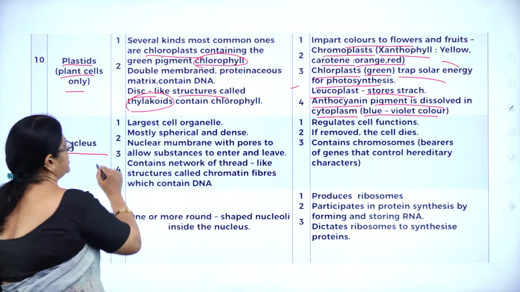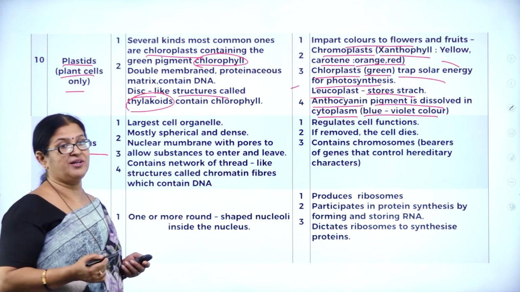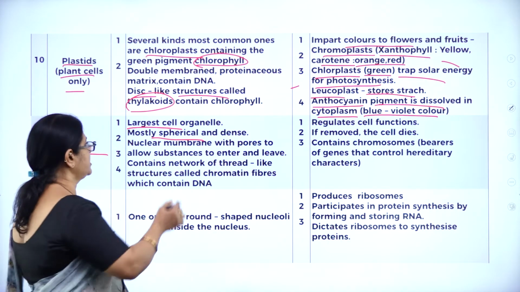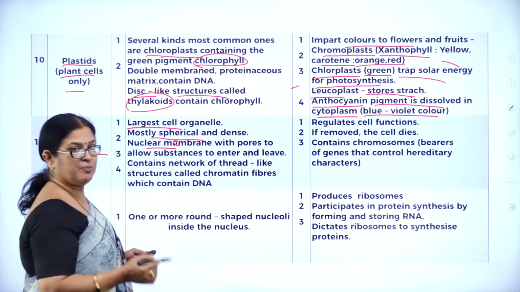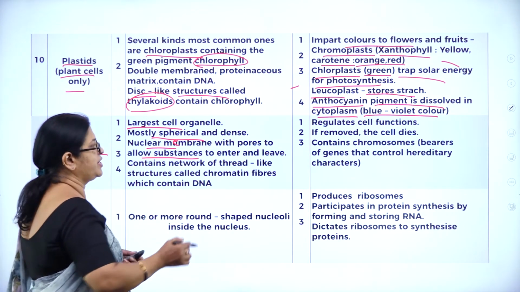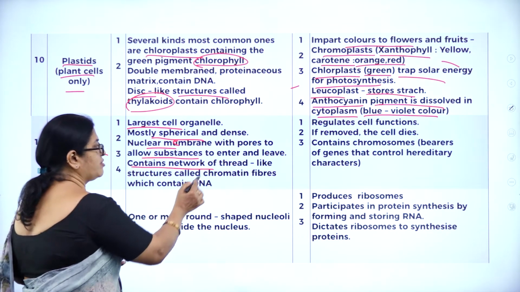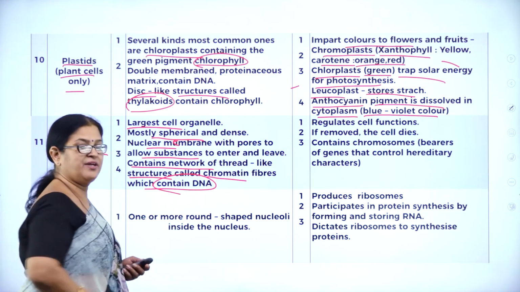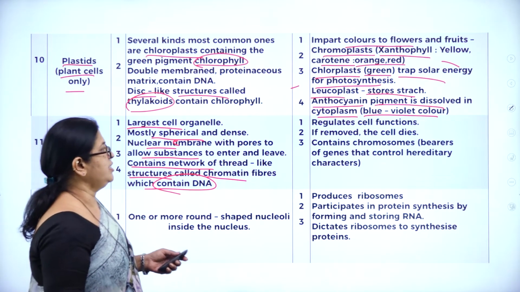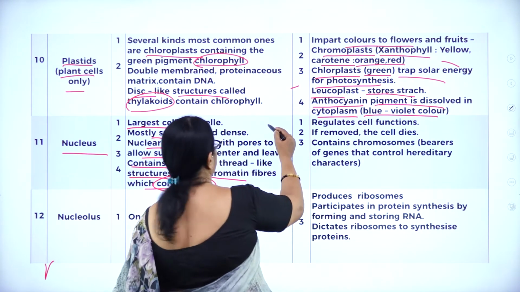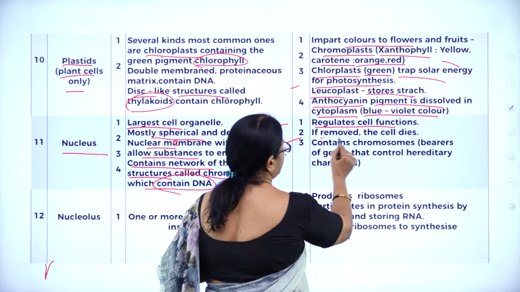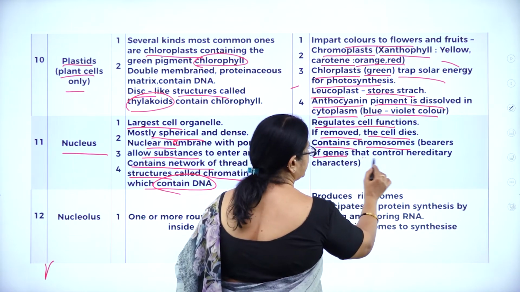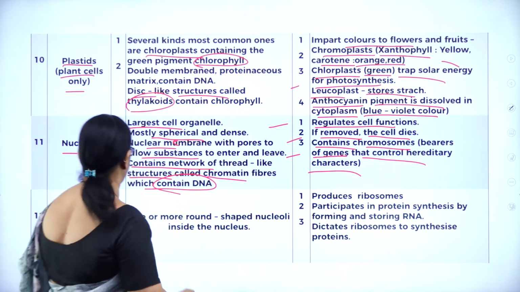Moving on to the nucleus. As we know, the largest cell organelle in the cell is the nucleus, and mostly it is spherical, with a dense nuclear membrane with pores to allow substances to enter and leave. It contains a network of very important thread-like structures called chromatin fibers, which contain DNA, which is nothing but the genetic material. So what is a very important function of the nucleus? It regulates the cell function. If removed, the cell will die, and it contains chromosomes, bearers of genes that control hereditary characters.